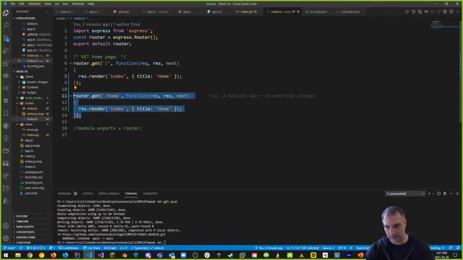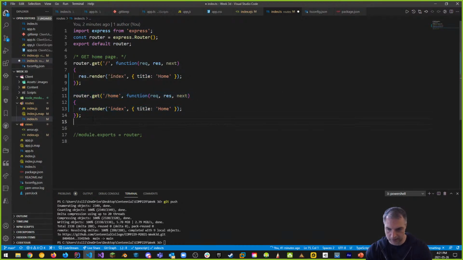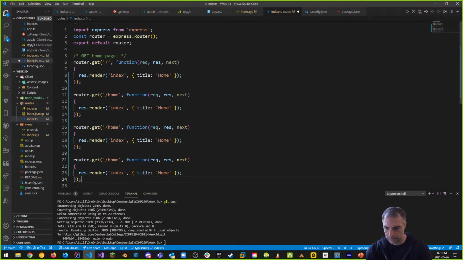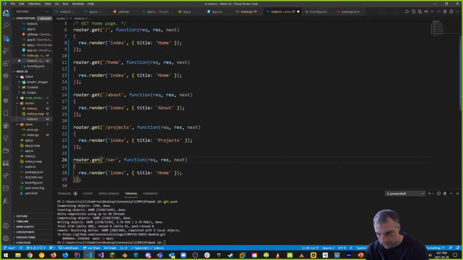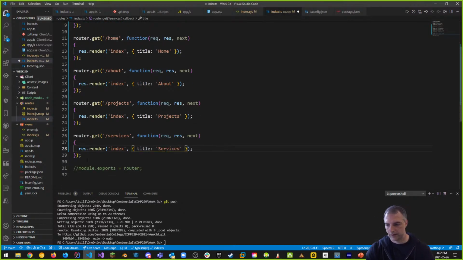So now if I want other routes, let's add the other routes in there just to give you the sense of that. So 1, 2, 3, right? Instead of going to home, we can go about, projects, services, and finally contact.